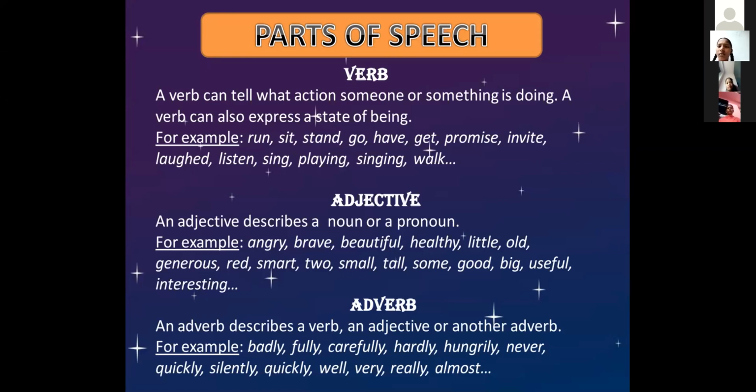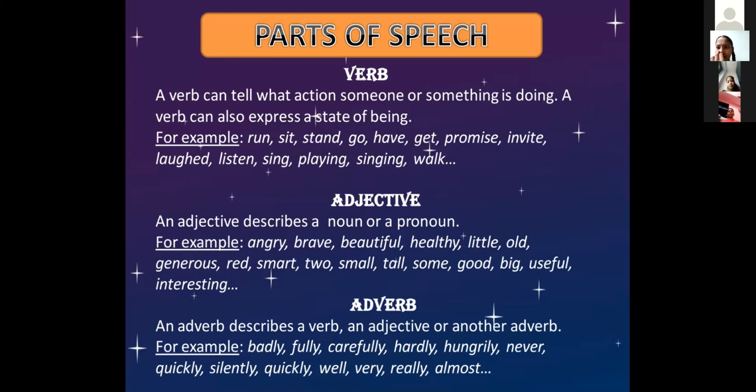adjective. An adjective describes a noun or a pronoun. If you want to describe a noun or a pronoun, we call it an adjective. We have seen an example: Mrs. Slater does not have enough money. Money here is a noun, and the word enough is describing the noun money, so we call it an adjective.